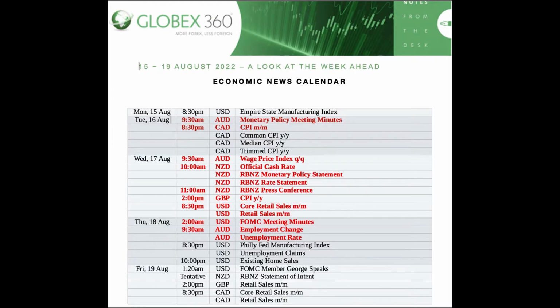We will leave the calendar here for a few seconds for you to take note of the high-impact economic news events. The red-marked economic news releases are the ones most likely to see increased volatility, so please take note. All times shown here are in Singapore Standard Time, which is 6 hours ahead of South African Standard Time. This week, the main events to take note of are the central bank events in Australia on Tuesday, New Zealand on Wednesday, and the real big one is the Fed with the FOMC event on Thursday, 18th.